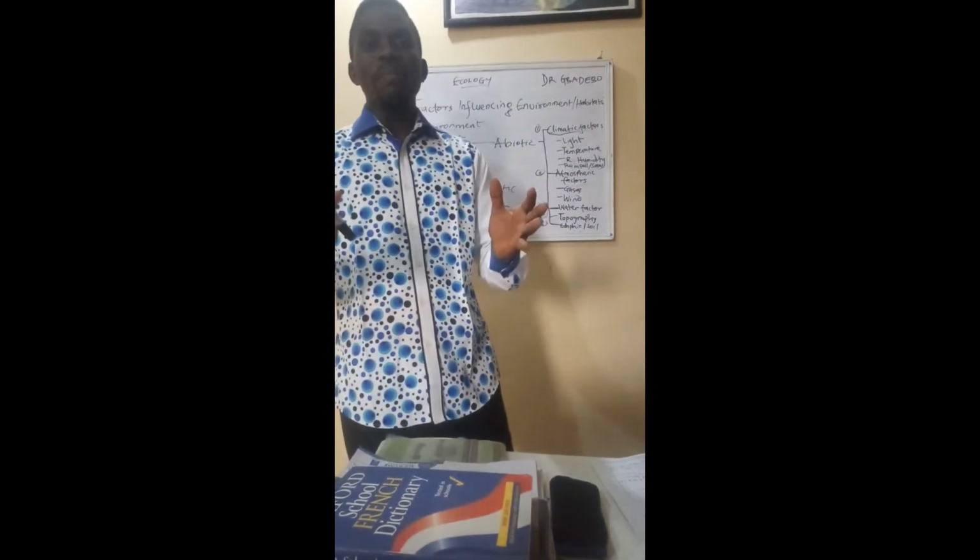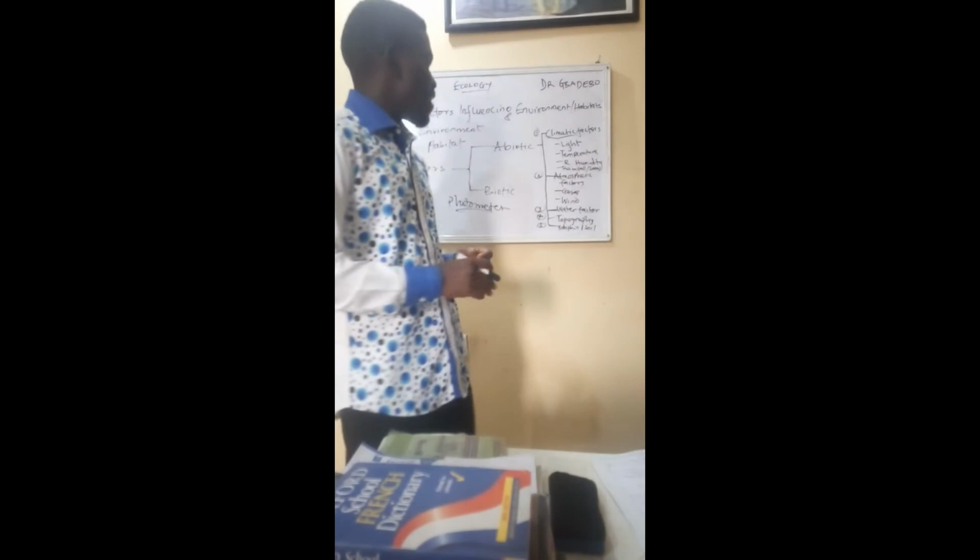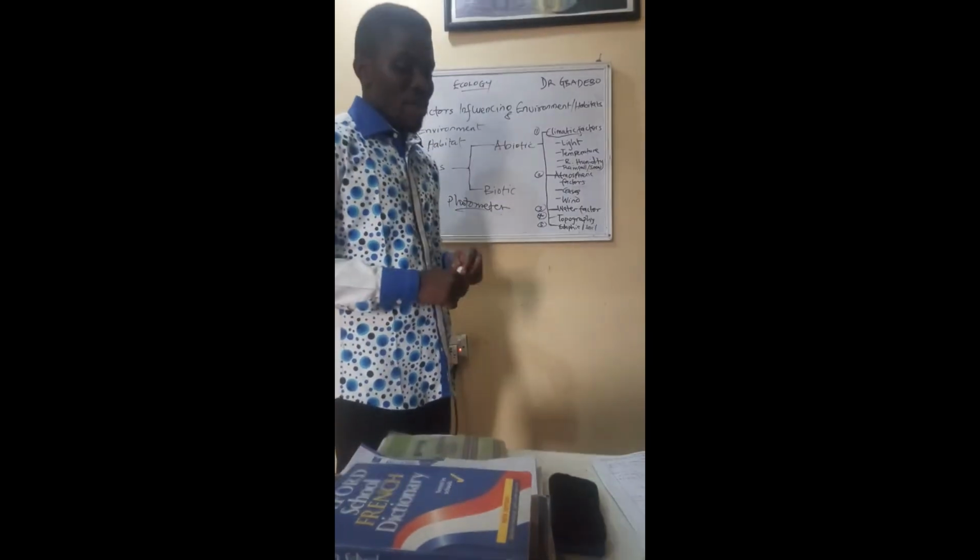So organisms will normally survive within a certain temperature range. Anything outside that temperature range, organisms may die off. Organisms may migrate from that environment, or may suffer death. So temperature is very important to organisms in their environment.